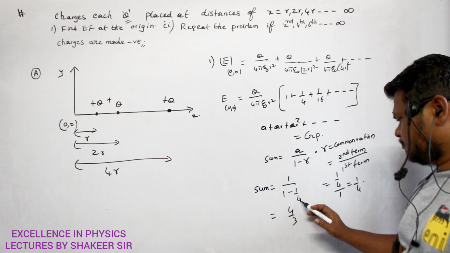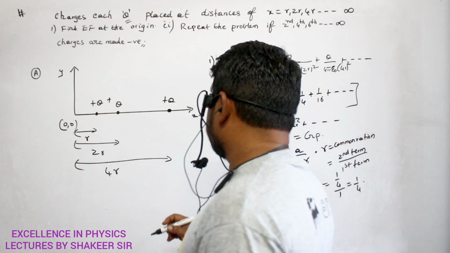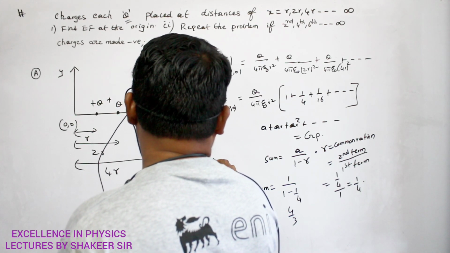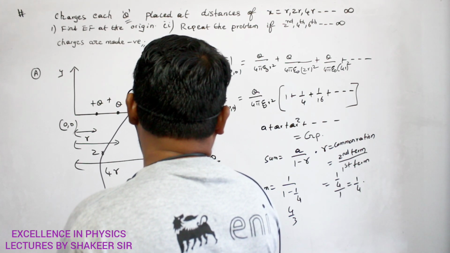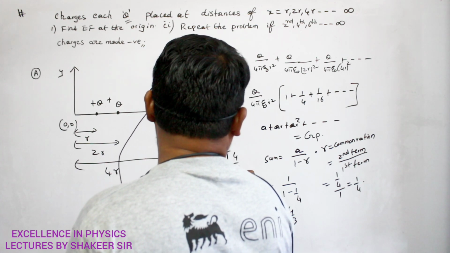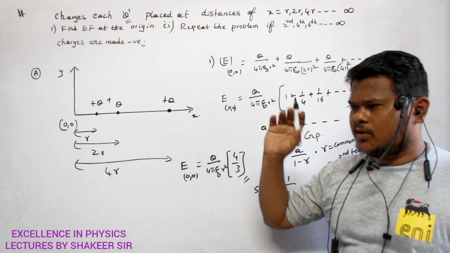4 by 3 only, no? 3 by 4, 4 by 3, okay? Now just substitute in this relation. So therefore, E(0,0) is equal to q divided by 4 pi epsilon naught r square multiplied by 4 by 3. This is our answer. So this is the electric field at the origin.